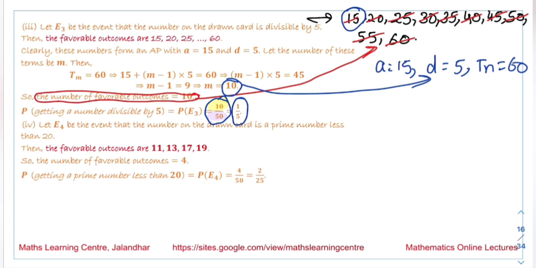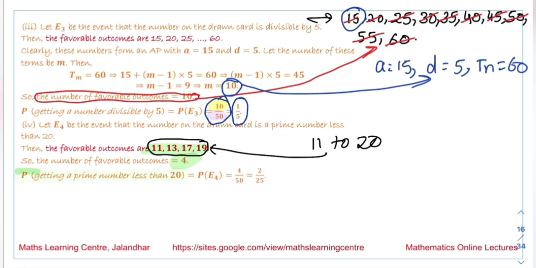Next, let E4 be the event that the number on the drawn card is a prime number less than 20. So we want to write all the prime numbers from 11 to 20. These are the numbers we are talking about: 11, 13, 17 and 19. So the number of favorable outcomes we have over here is 4.